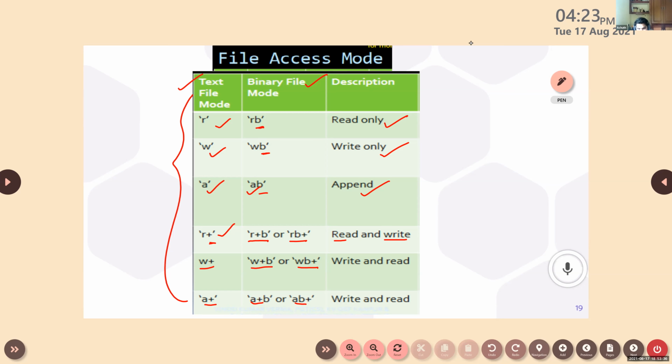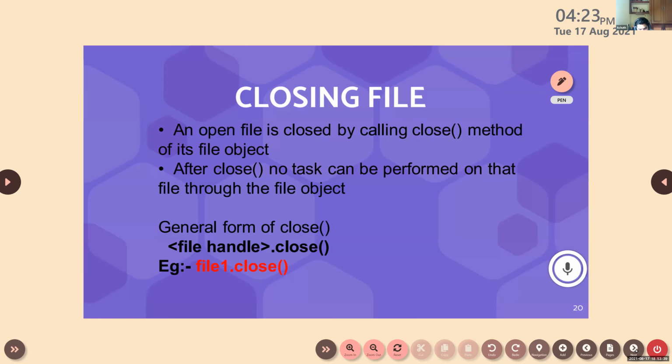Yes, ma'am. Okay. After doing all the operations, the last thing is that we have to close the file. This is the basic syntax of closing a file. To close an open file, we have to use the close function. After this method, no task can be performed on that particular file. So which is the syntax? We have to mention the file object.